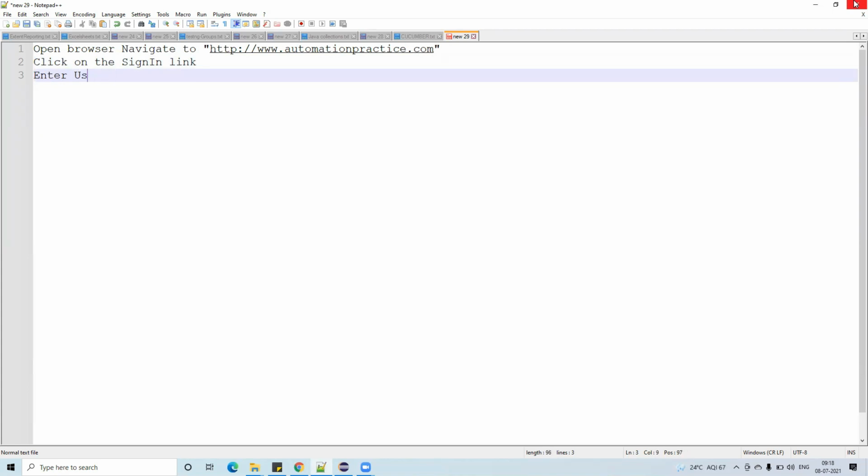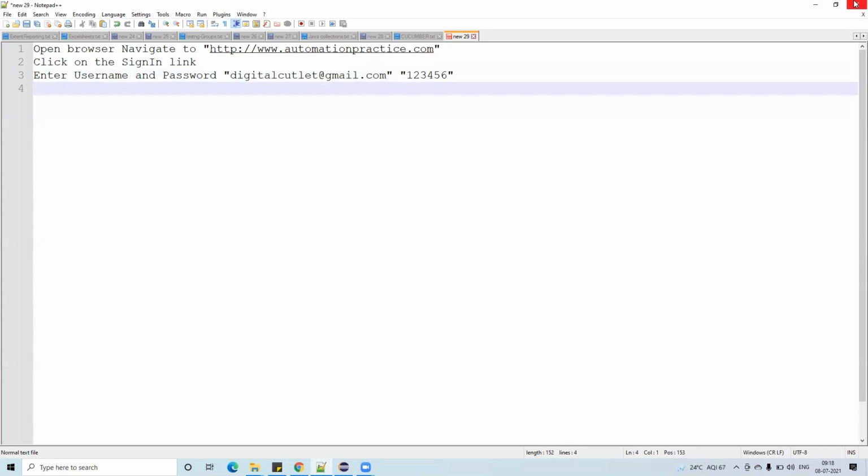And then enter username and password. What is the username here? Santosh, otherwise digitalcutlet at gmail.com. The password is 123456.